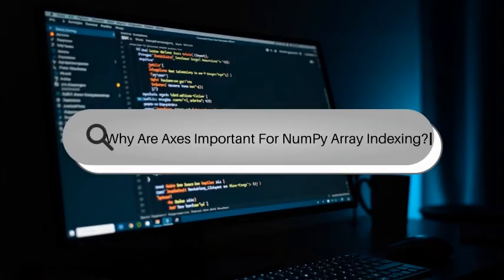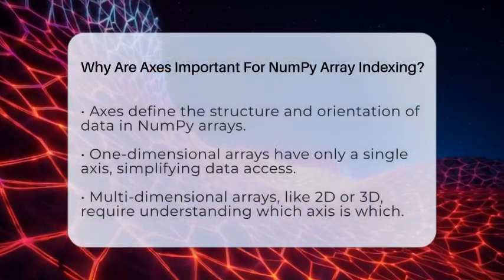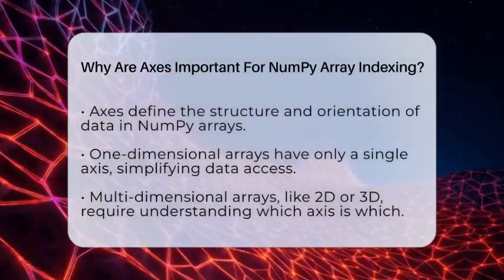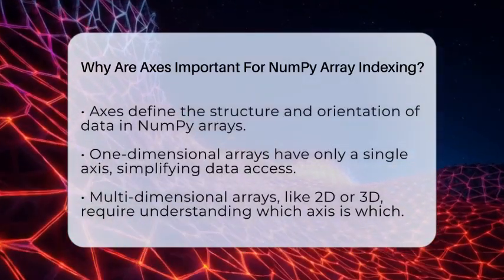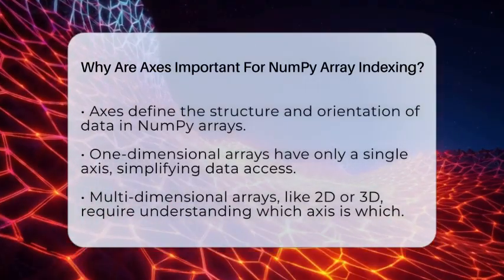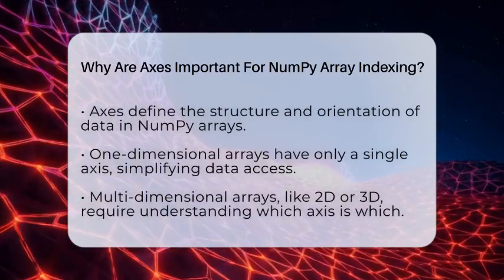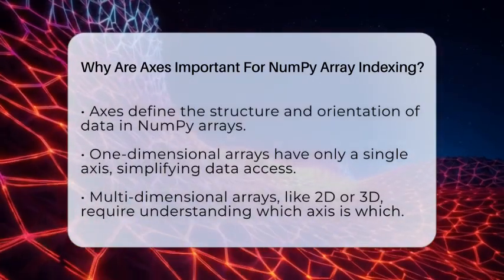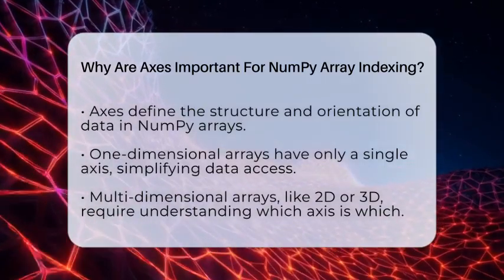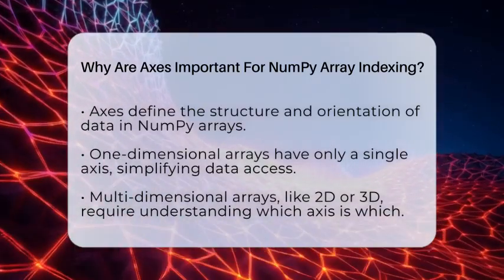Why are axes important for NumPy array indexing? Imagine trying to find your way through a maze without knowing the directions. That's what working with multidimensional arrays feels like without understanding axes. Axes are the lines that define the structure of your data in NumPy arrays. They tell you which way the data extends and how to access specific parts of it.